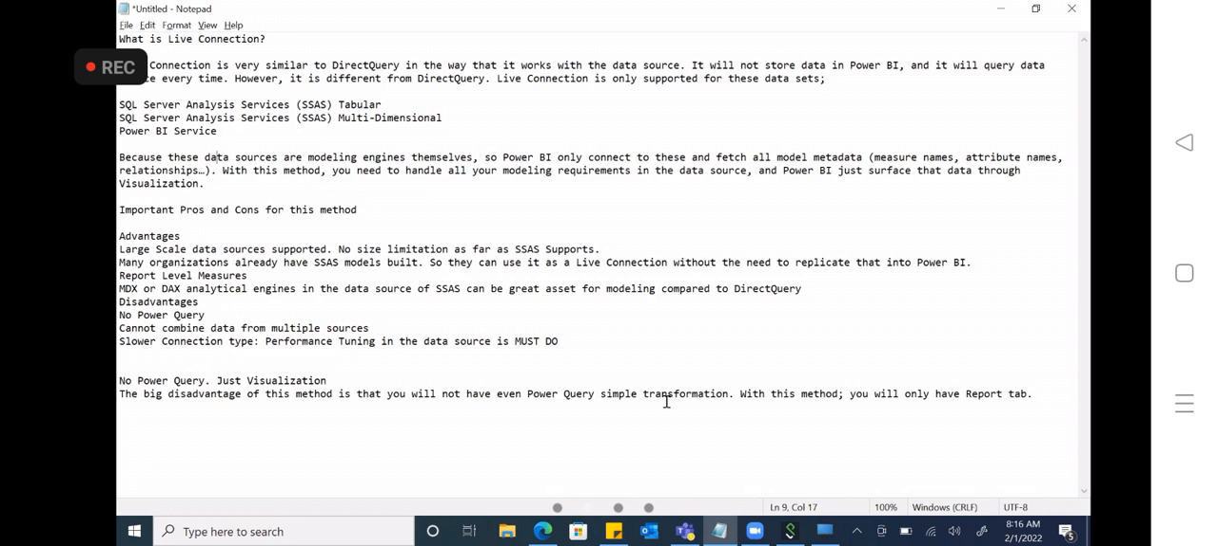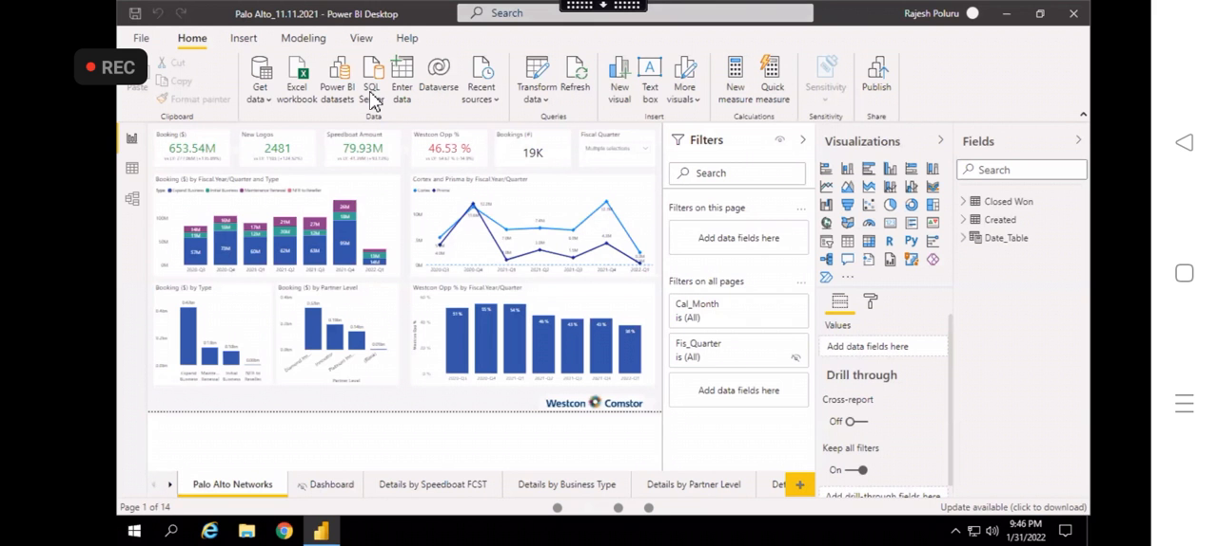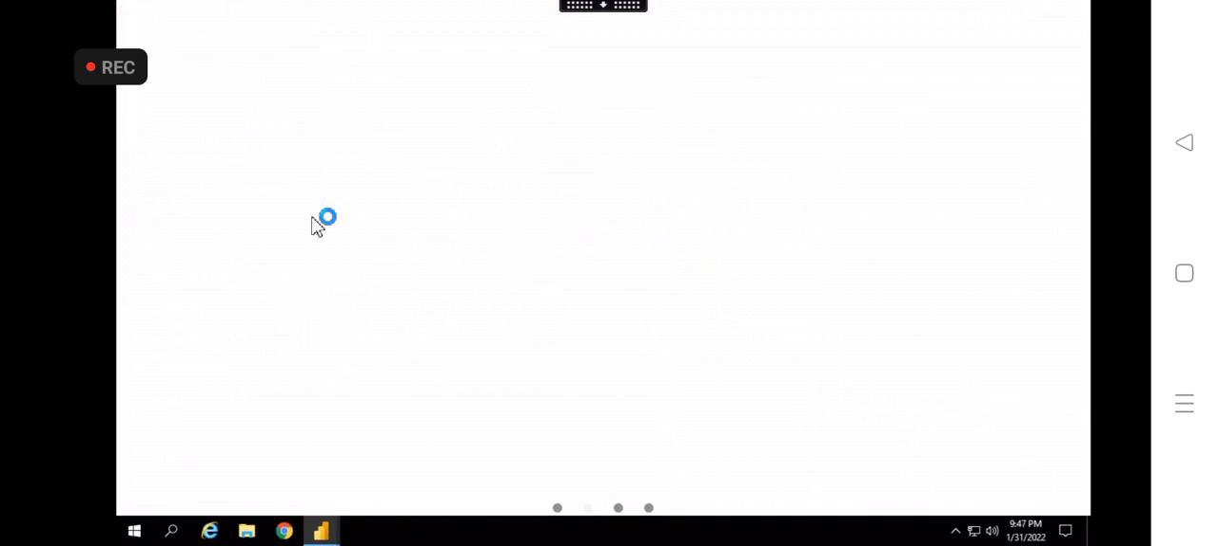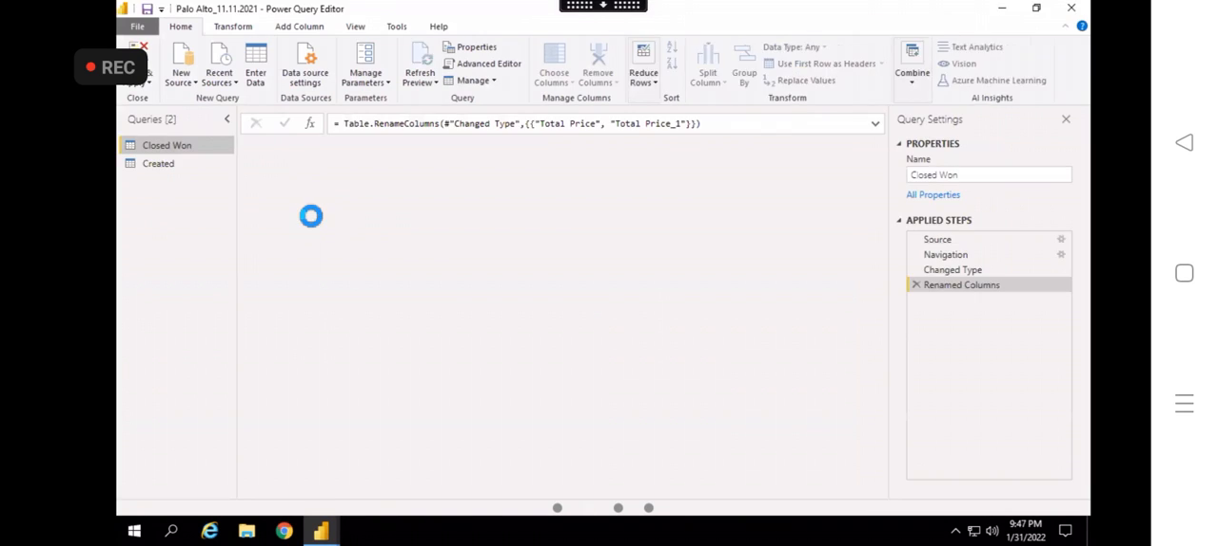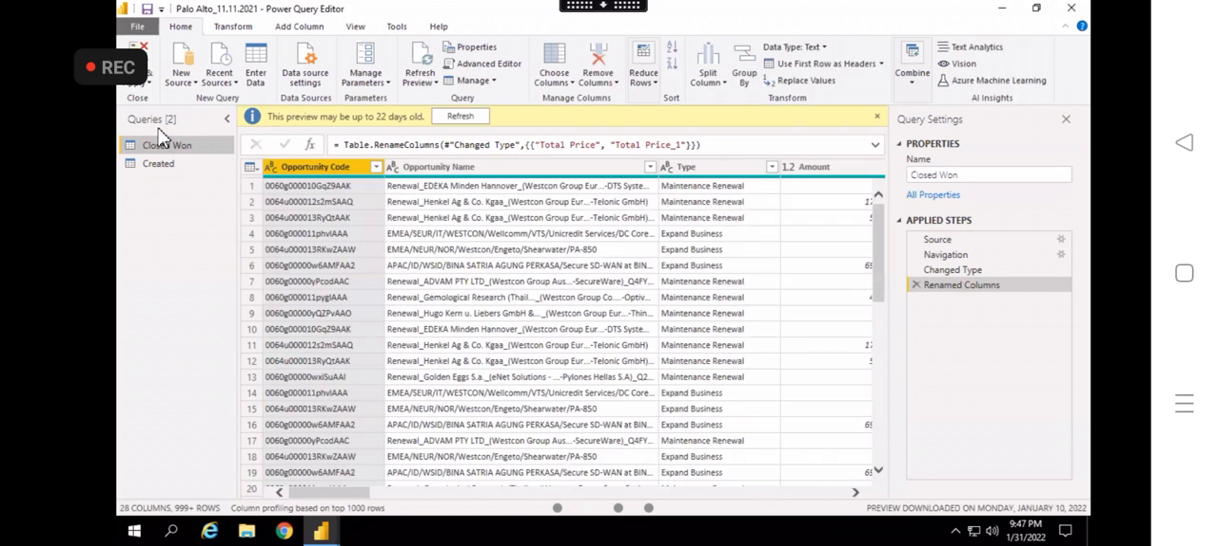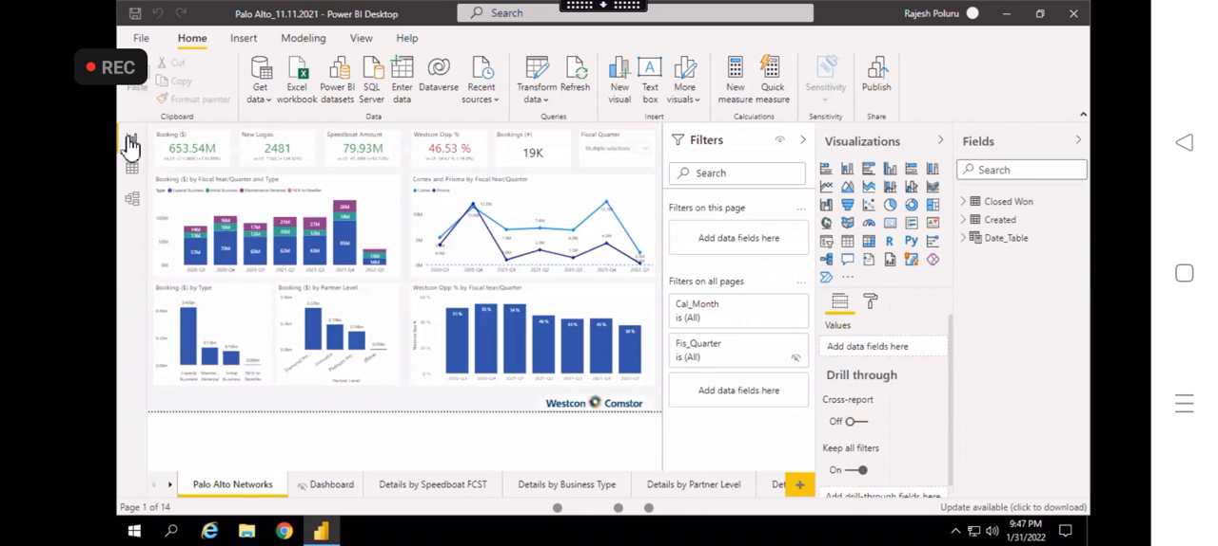So we will not have this Power Query. If we go here to transform data, there you can see this Power Query. This Power Query you will not see. Only you can see the report tab. You will not see the data tab. You will not see the relationship tab, and the modeling tab also.